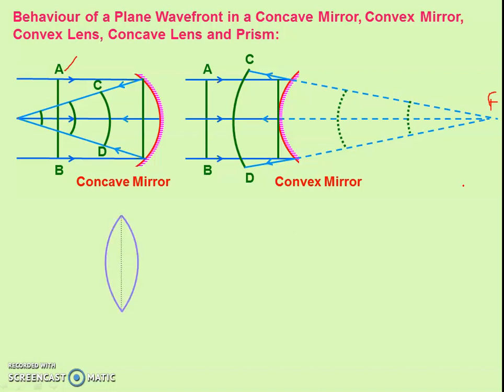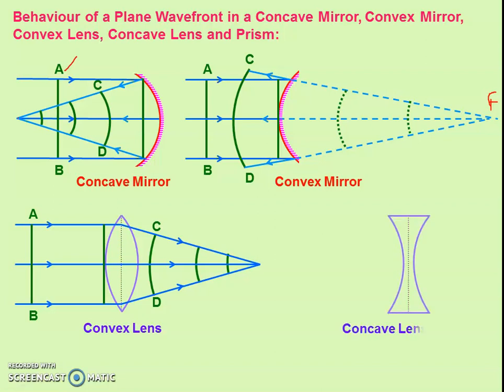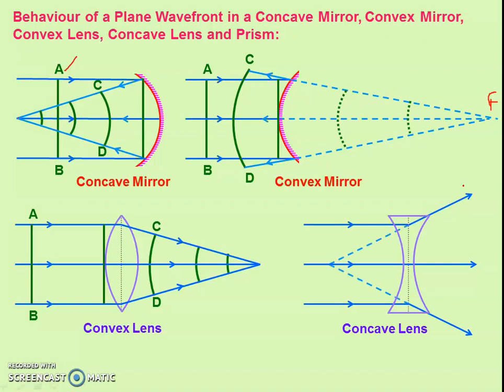Now in case of lenses, for a convex lens, parallel rays incident and focus at the focal point after refraction. For the incident rays, the wavefront will be plane. But in case of refracted rays, it will be spherical. Now this is the concave lens. Again, parallel rays are incident at the concave lens. After incidence, they get refracted and become divergent. Now what will be the wavefront? For the incident rays, it will be a plane wavefront. But in case of refracted rays, it will again be spherical.